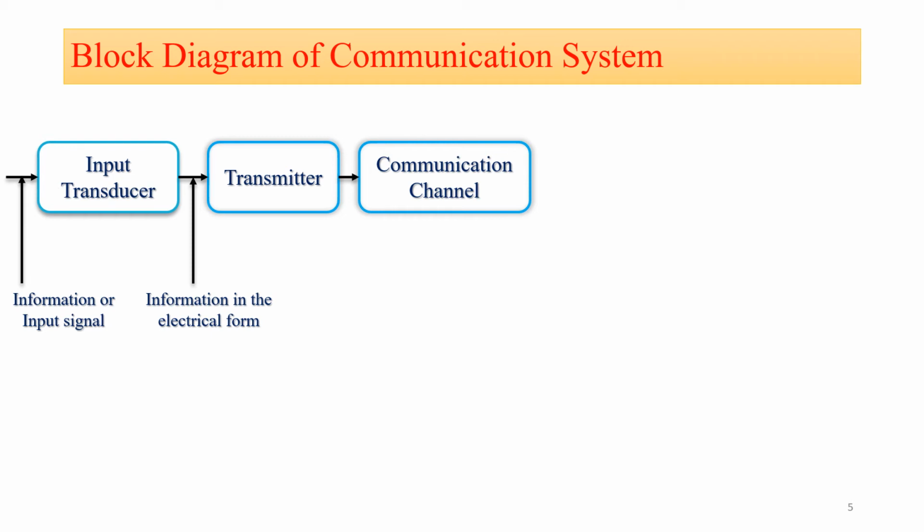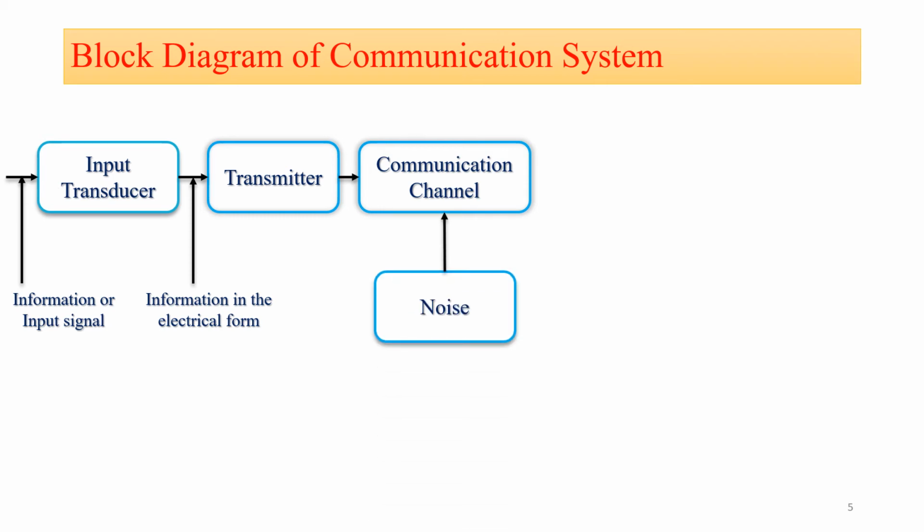If we are using wire as a medium to transmit the signal from the transmitter to the receiver, then the communication channel is a wired communication medium. Similarly, if we are using free space as a medium for the communication, then that is a wireless communication medium.